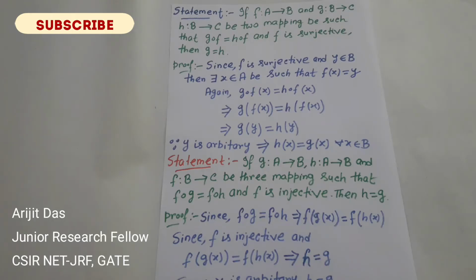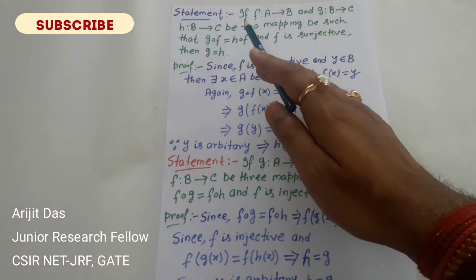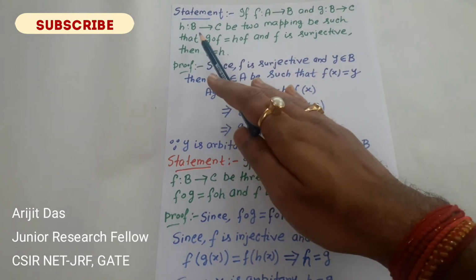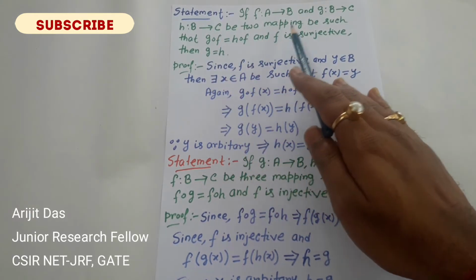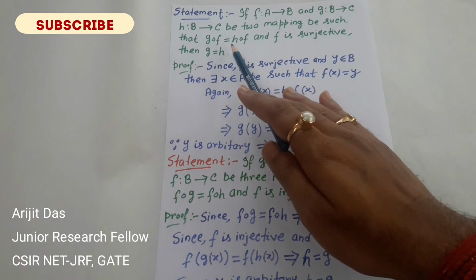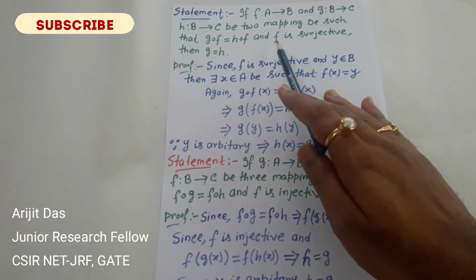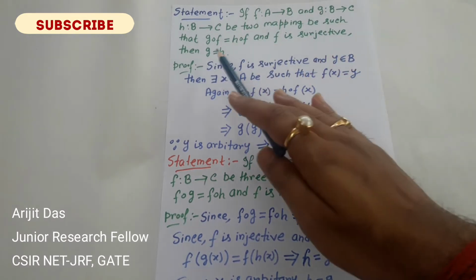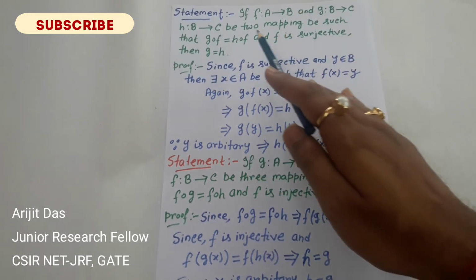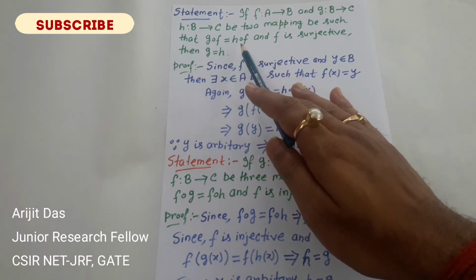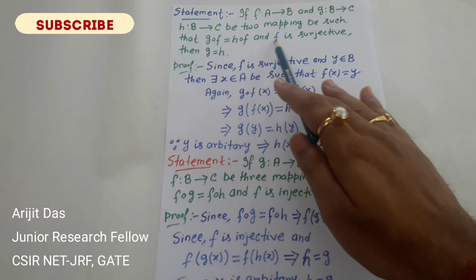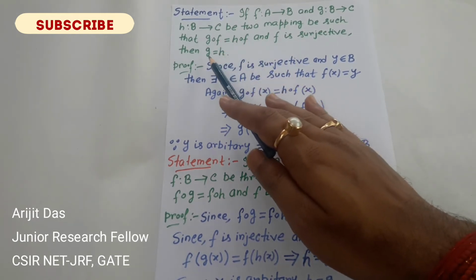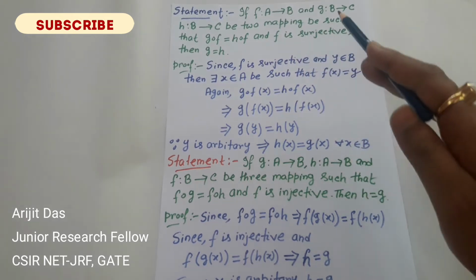So that is the proof. Our next statement is that if f from A to B, g from B to C and h from B to C are three mappings, besides that g∘f equals h∘f, and f is surjective, then we can say that these two mappings, g and h, are the same. If this composition equality holds together with the condition that the mapping f is surjective, then we can cancel out f and write g equal to h.